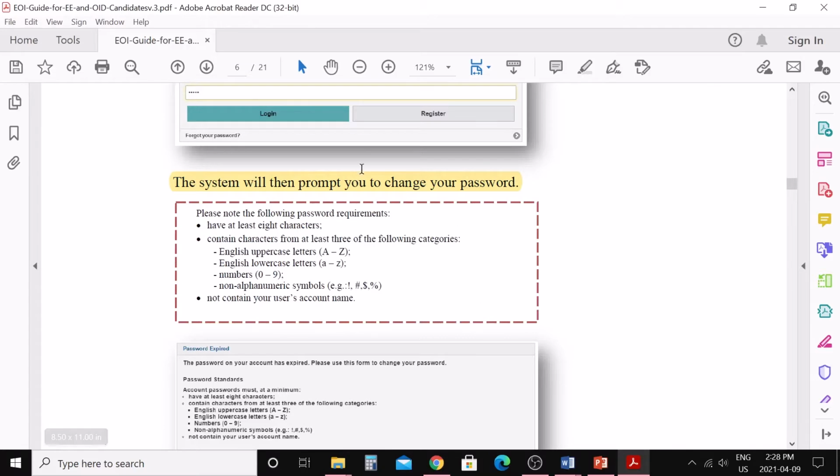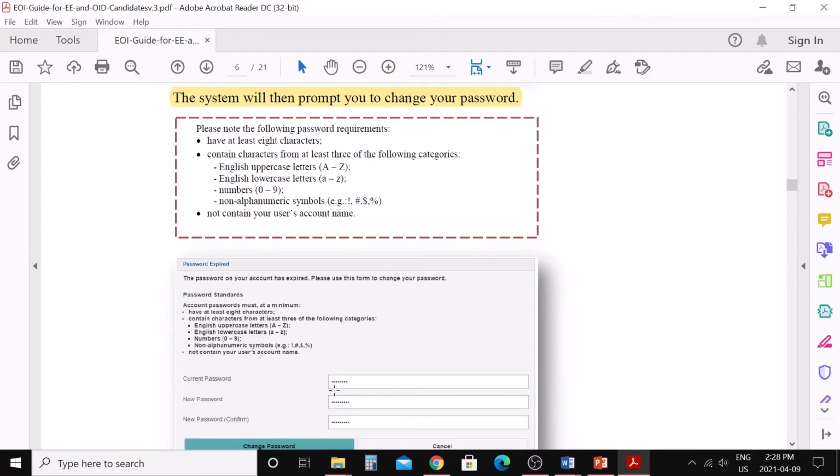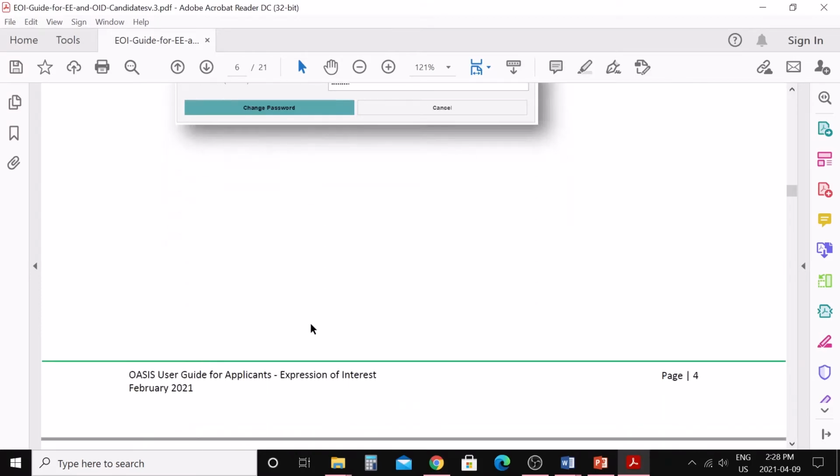Here are the criteria for the password, like how many characters, uppercase, lowercase, numeric value; you need to read this. Here you need to write the current password which was already provided to you, and here you can create your new password. Create your new password, click on change password, and you are good to go.